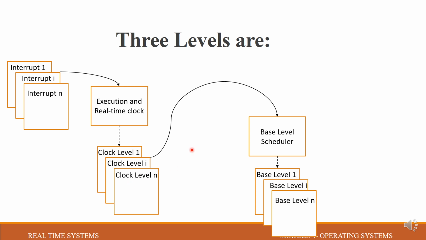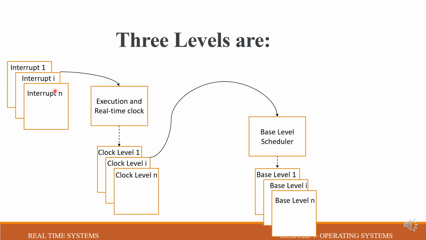Next we can see that there is a base level scheduler, where all the lowest priority tasks which have no deadline to meet are placed. That is, tasks with low priority or sometimes no priorities at all are always placed at this particular level.